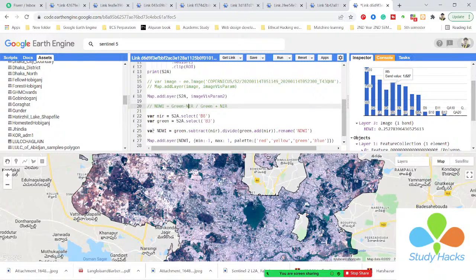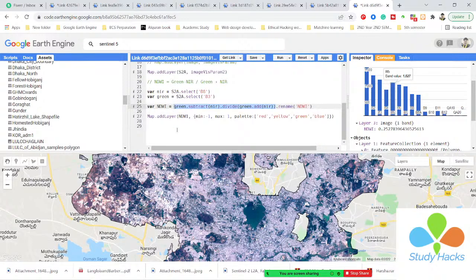Then I take a variable NDWI, and I put my equation: green subtract near divided by green plus near. Okay, I can simply use the equation. Then I show the NDWI layer here, so this is my object name, NDWI. I put my object name, and this is my visualization parameter.